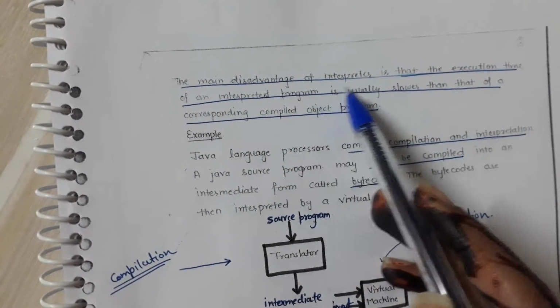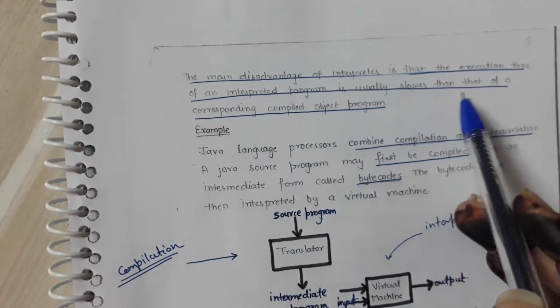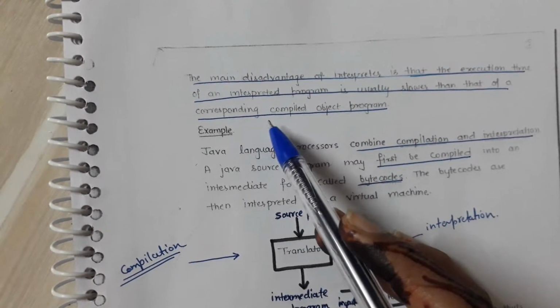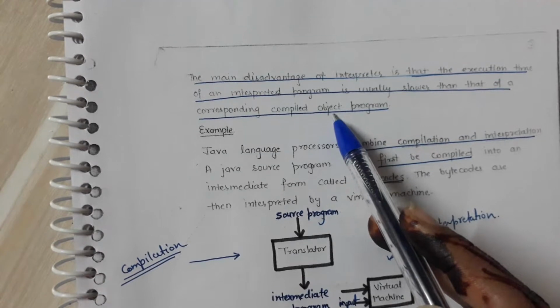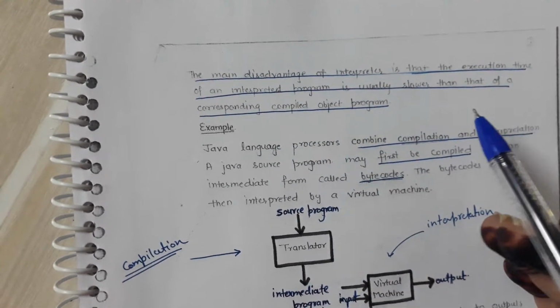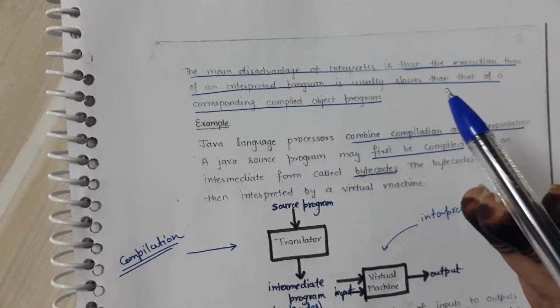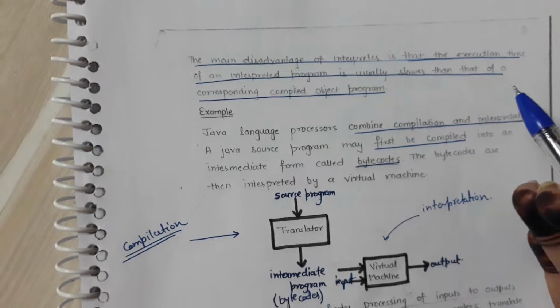The main disadvantage of the interpreter is that the execution time of an interpreted program is usually slower than that of a corresponding compiled object program, because the compiler compiles the whole program at a time, but the interpreter interprets it line by line, so it takes more time as compared to the compilation process.